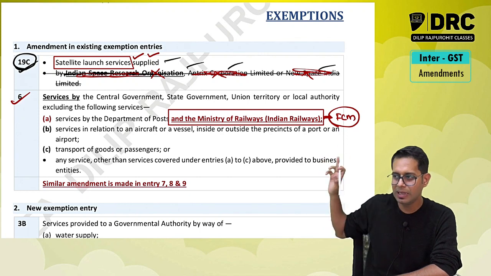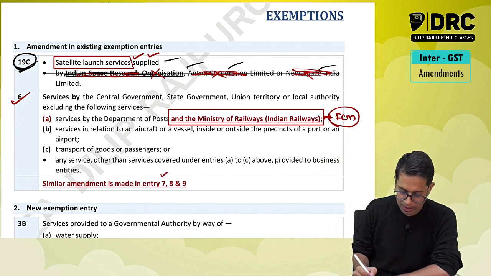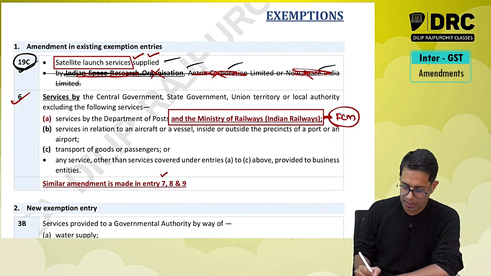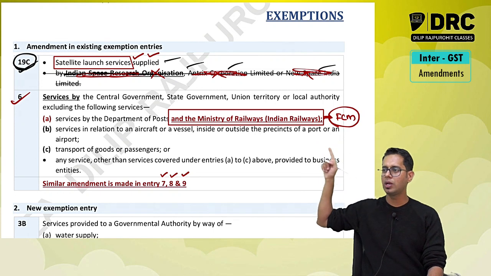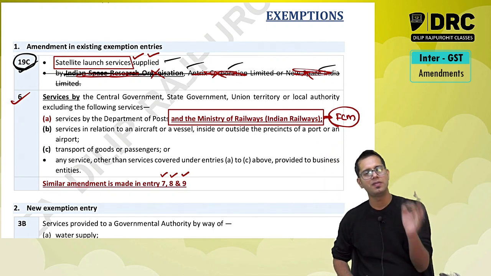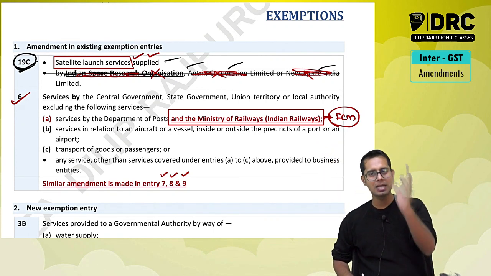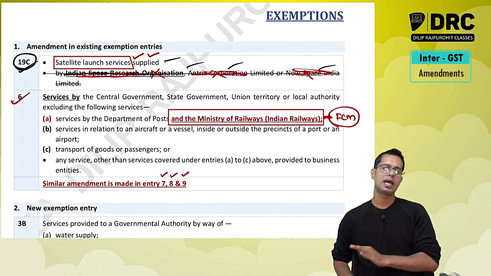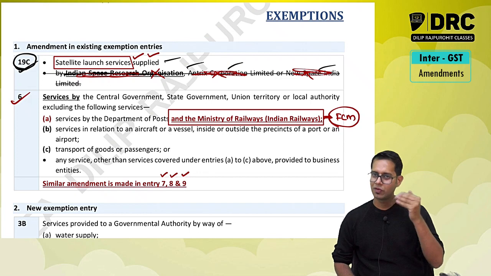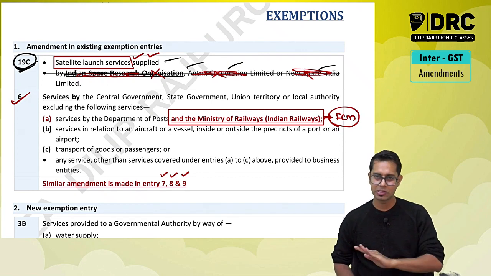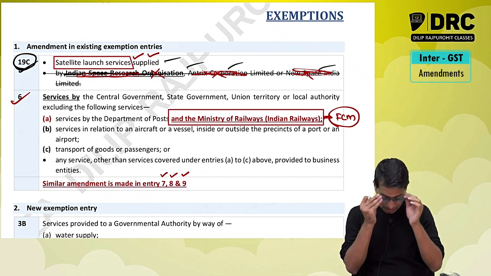A similar amendment is also made in entry numbers 7, 8 and 9 of your exemption topic. Everywhere they have added this point, Indian Railway. Indian Railway services are now taxable, and taxable under forward charge. It is taxable irrespective of to whom the services are given. Whether the Indian Railway is giving services to a registered person or an unregistered person does not matter. It will always be taxable.